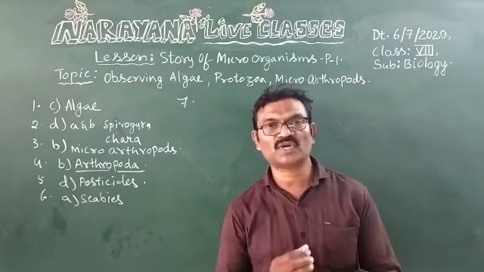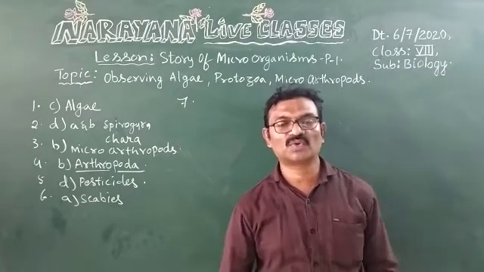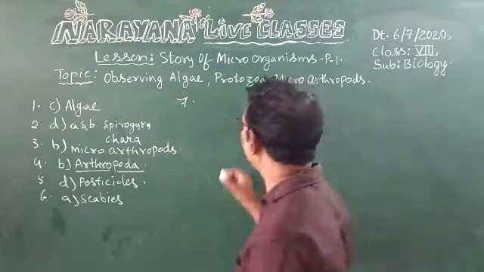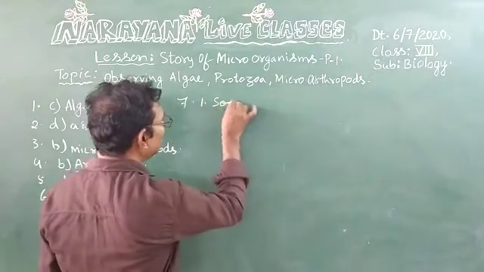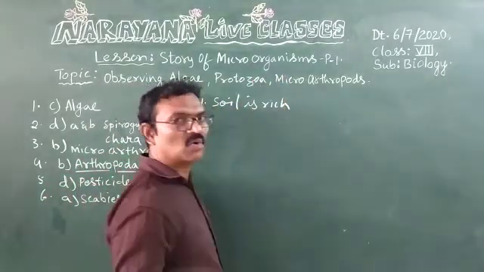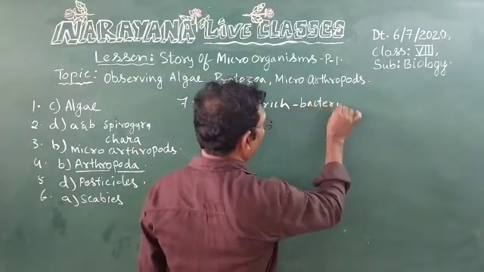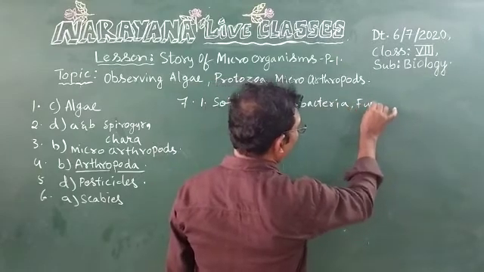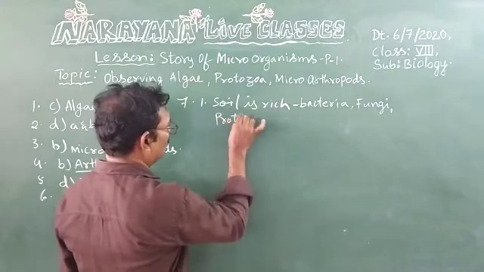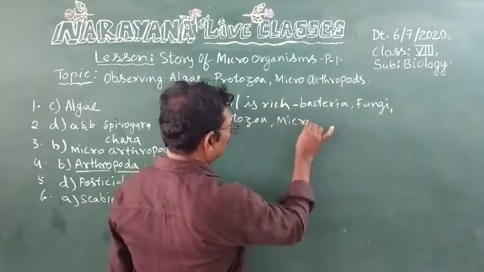In the soil we can find number of bacteria, number of fungi, number of protozoa and number of microarthropods. Soil is rich with more number of organisms. They are bacteria, fungi, protozoa, microarthropods.